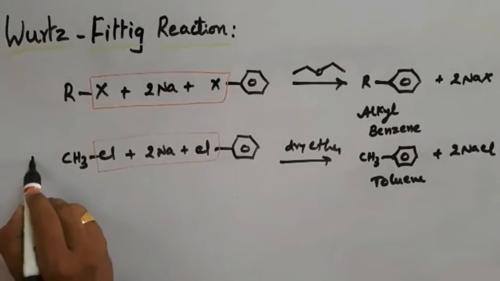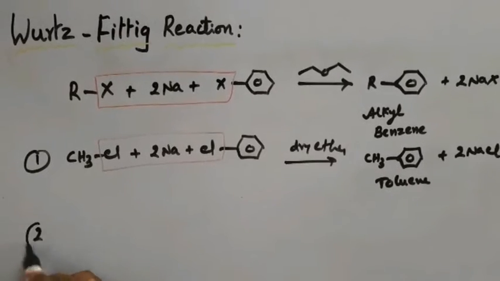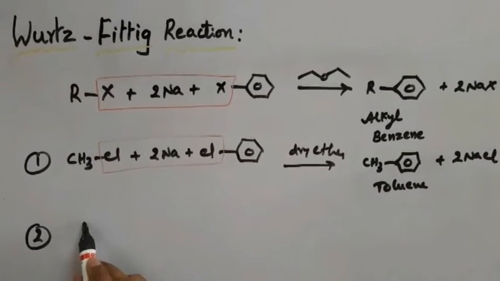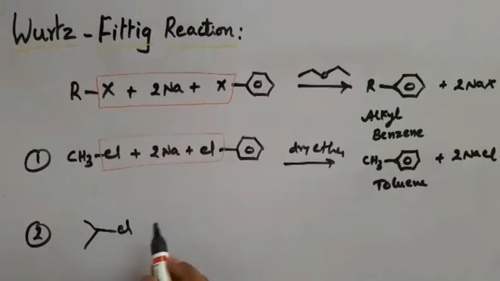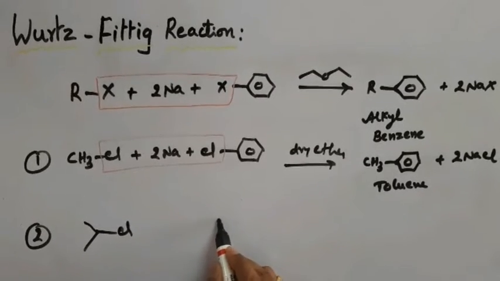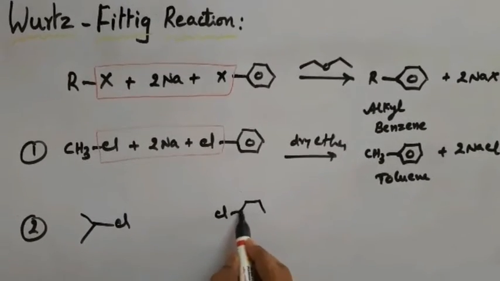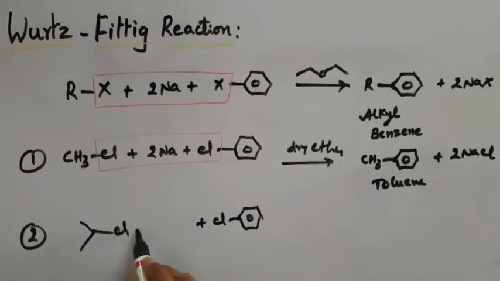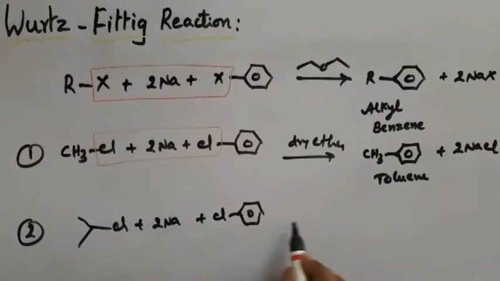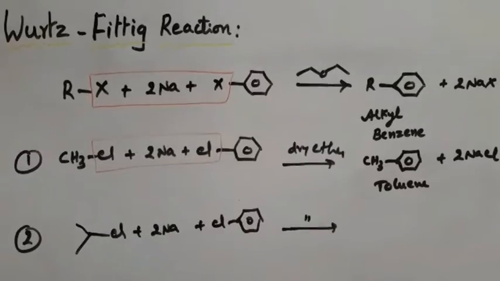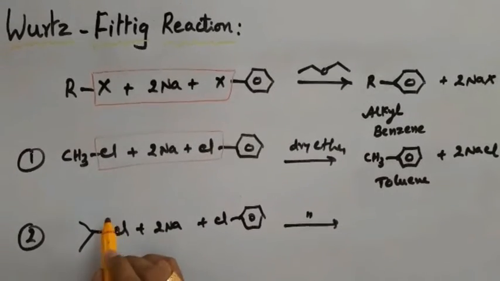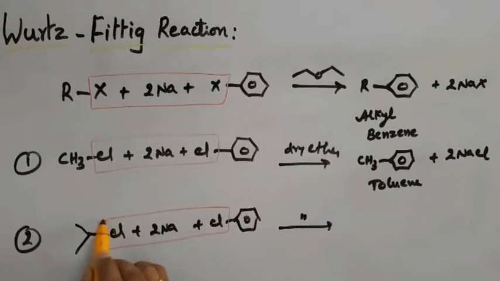Let us see one more example. Example 2. I am taking isopropyl chloride and I am taking chlorobenzene, treating them with sodium metal in presence of dry ether. What happens? Sodium chloride molecules will be removed like this.